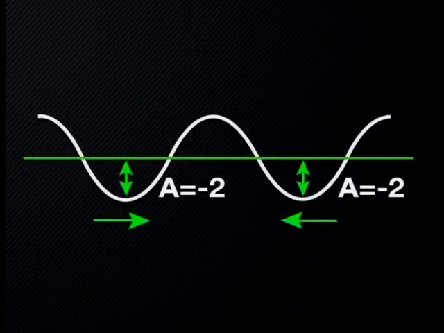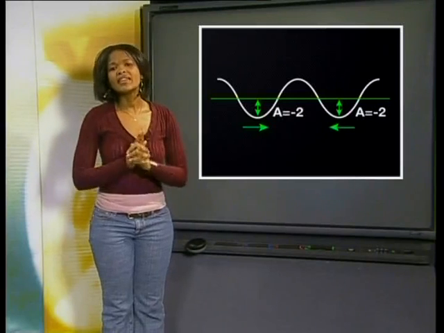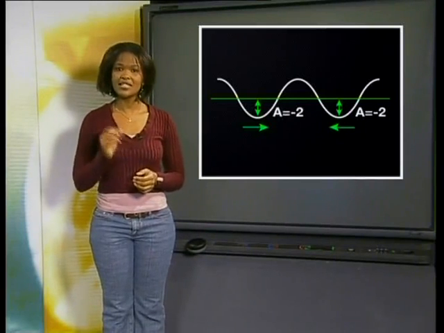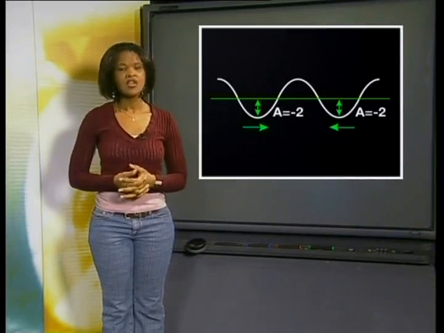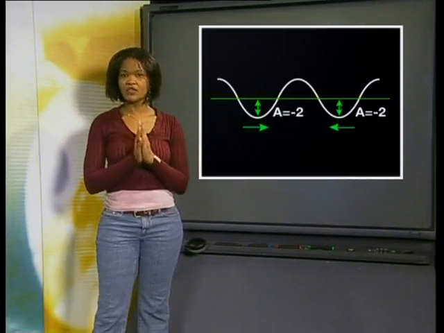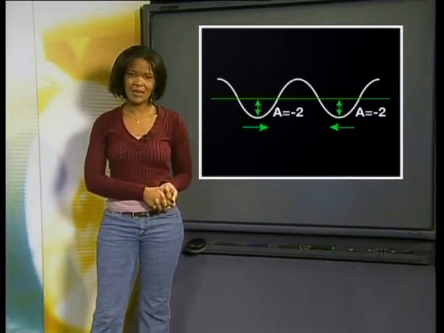In this example, we have two troughs moving towards each other. Both the troughs have an amplitude of -2 centimeters. Can you predict the amplitude of the trough formed when these pulses interfere constructively? Remember, the amplitude of a pulse is the maximum displacement from the rest position. So we want to apply the principle of superposition where the displacement is maximum.